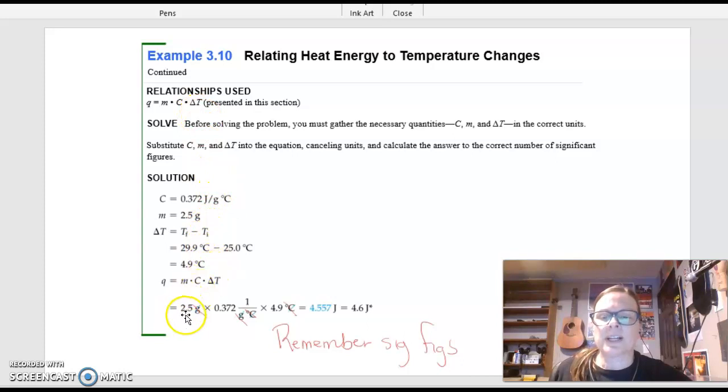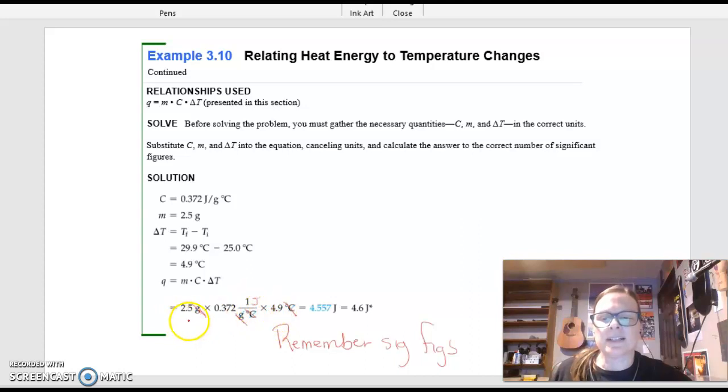Okay, so we're going to start with our equation, Q, which is what we're looking for. We are given all of these things, and we just plug them into the formula. All right, so we have 2.5 grams, and now this is our specific heat, 0.372 joules per gram times degrees Celsius, and our grams cancel, okay? And now we multiply that times our change in temperature, which is 4.9 degrees, okay? Our degrees Celsius cancels. We're left with joules. They actually didn't put this on here, so that's a typo.